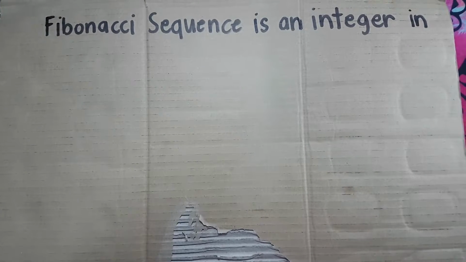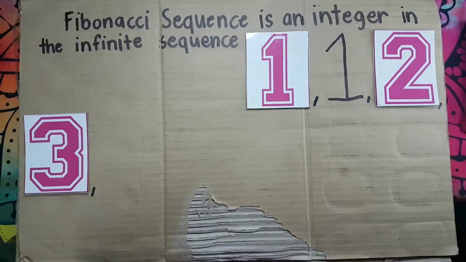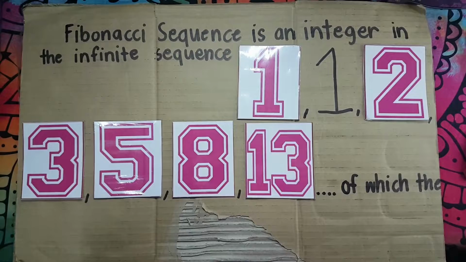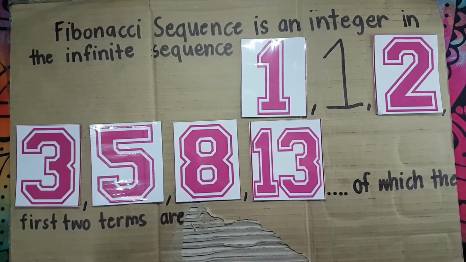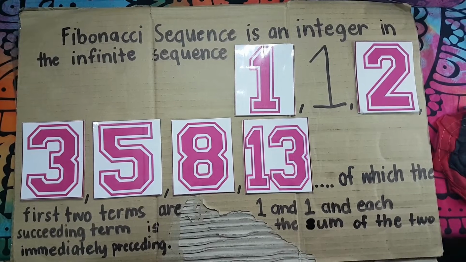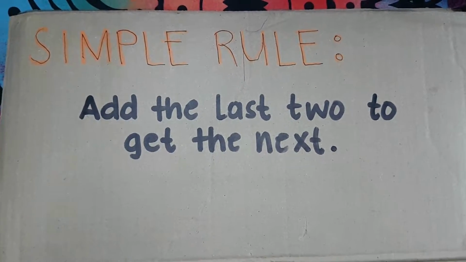The Fibonacci sequence is an integer in the infinite sequence 1, 1, 2, 3, 5, 8, 13, and so on, of which the first two terms are 1 and 1, and each succeeding term is the sum of the two immediately preceding. Simple rule: add the last two terms to get the next term.